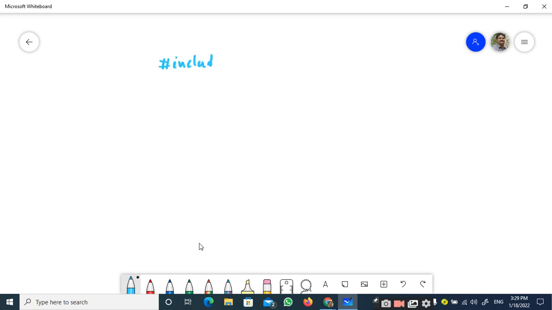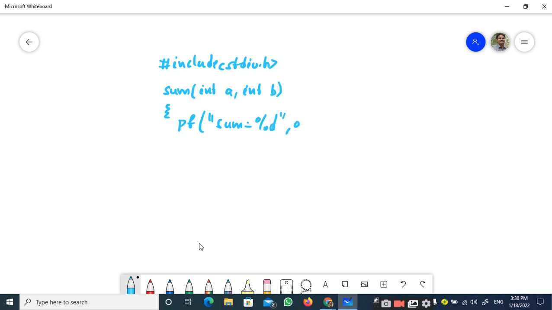Let me rewrite the code. Hash include. Perhaps it is a very good question which was raised by some of the students, and this is a very important point that the student should learn. So the same program I am rewriting.